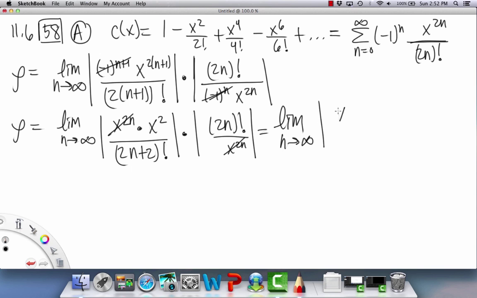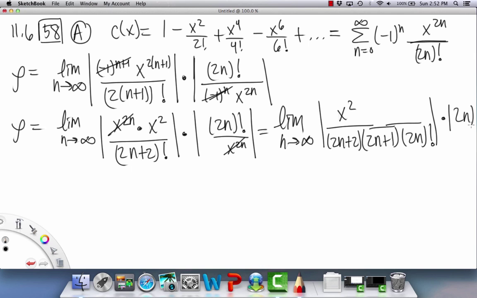So then we have our x squared on top, and then this is going to be 2n plus 2. We can break this down a little bit, times 2n plus 1, and then 2n factorial. Okay, and that's times a 2n factorial at the end there. Sorry, I'm changing the screen. Okay, 2n factorial at the end. You get the idea. So then those cancel. Okay, so this is what we're left with.